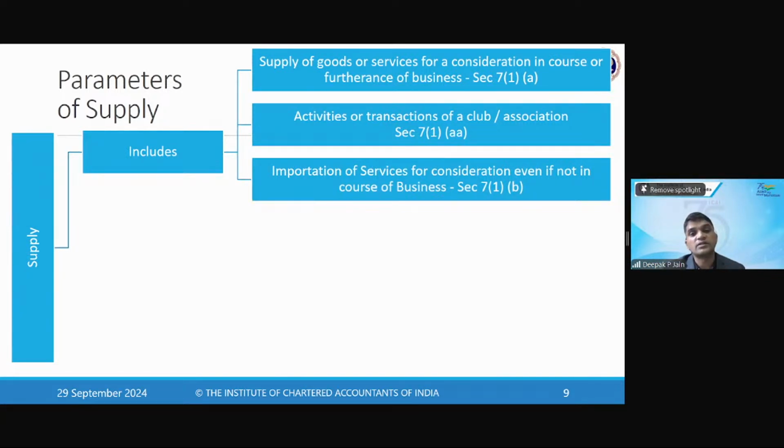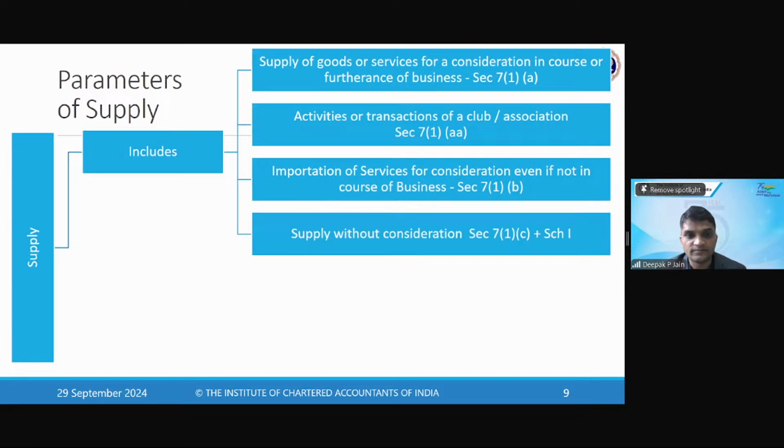When you import something, even if it is not in the course or furtherance of business, it is still liable to GST. And then the last leg is supply without consideration, covered under 7(1)(c), read along with Schedule 1. So Schedule 1 items are covered under GST even if there is no consideration.